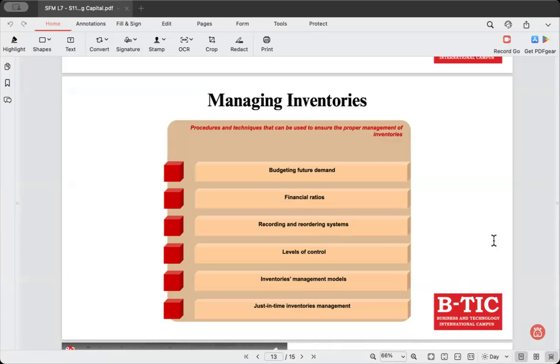So this ABC inventory system is a method of classifying inventory based on the importance and value of each item. So you have A, which is high value, strict control. Then you have B items, which is moderate, and C items, which is basic control. So this ensures that the high value items receive more attention and lower value items are managed with less detail.